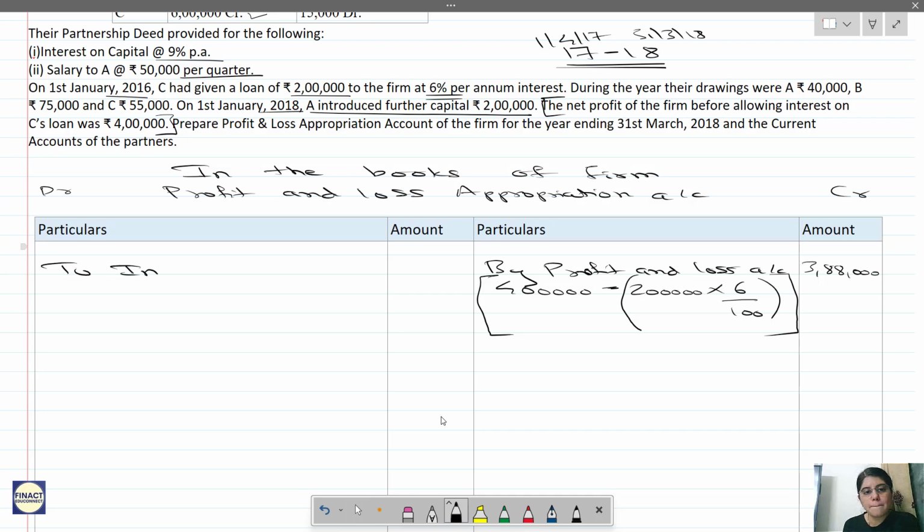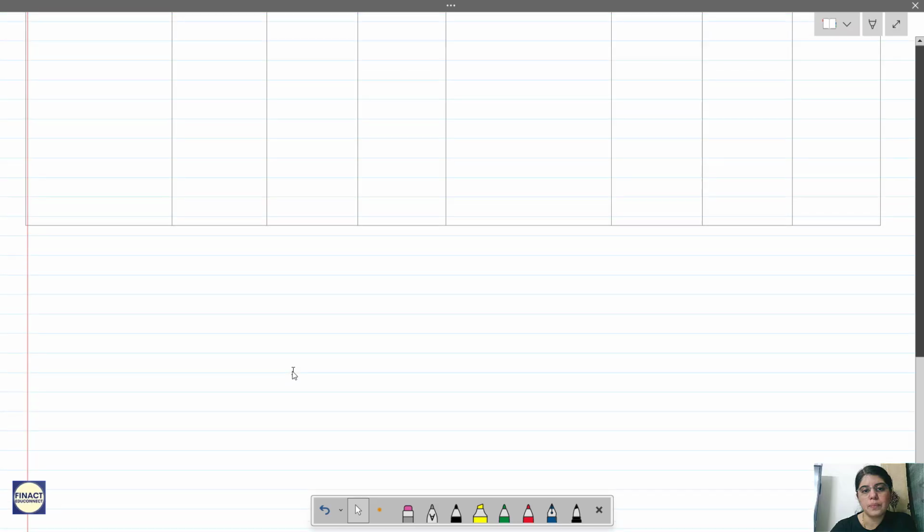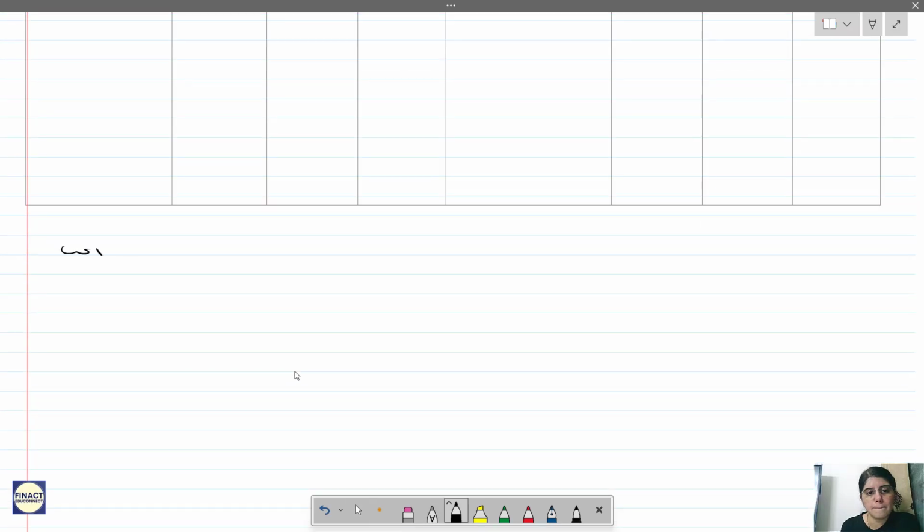Interest on capital. Okay, so for A we will put a working note. Since we are doing a working note for A, we can just write the calculation for everyone in that working note itself. So working note number 1: interest on capital. Okay, first let us calculate for A.